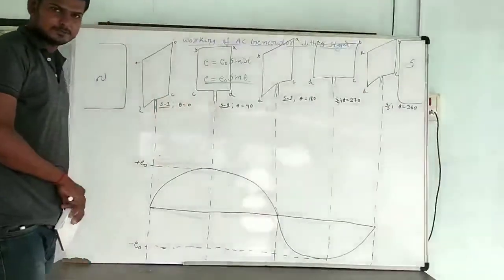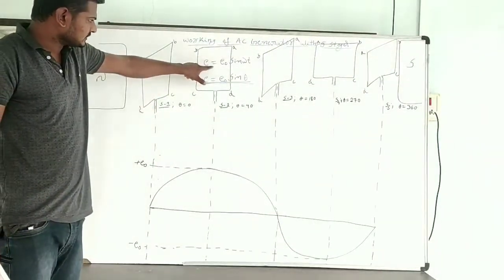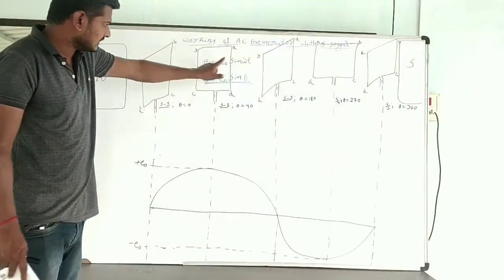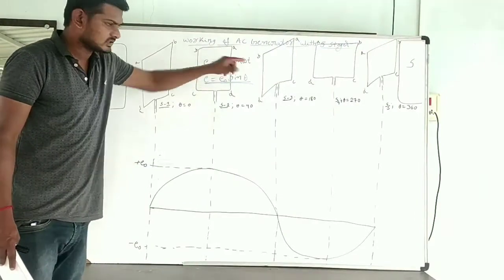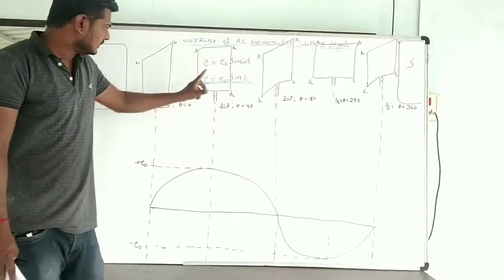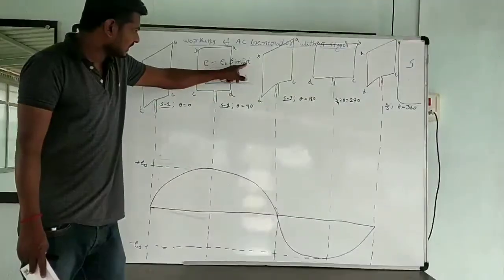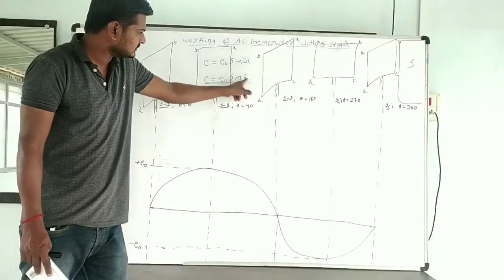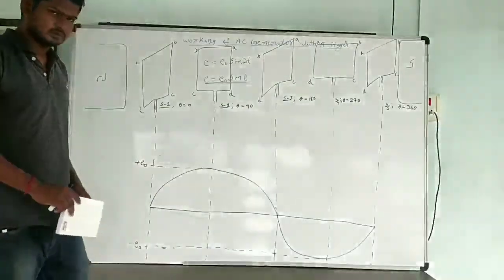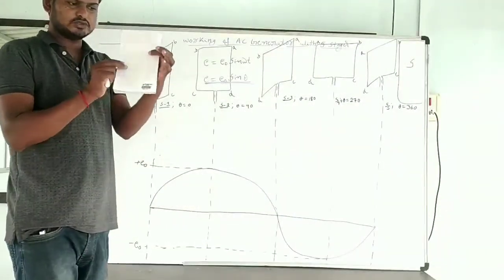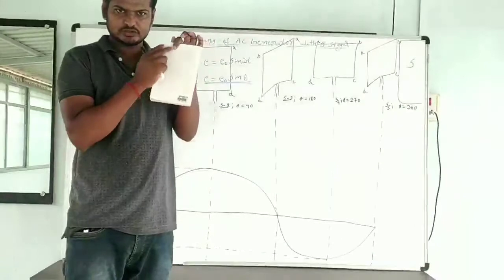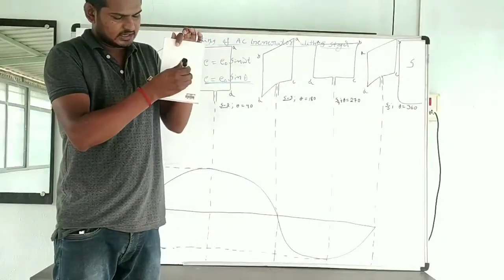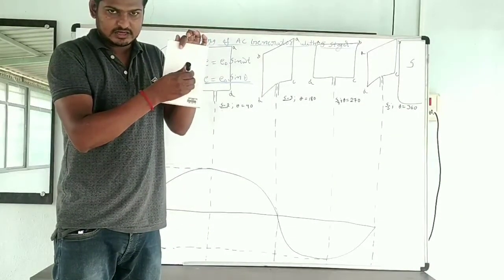That's a little bit simple. Next, already we know the expression for the maximum EMF induced in an AC generator. E is E naught sin omega t. Here in place of omega t, what we can write? Theta. Omega t, angular velocity into time, is theta. This one I am going to assume as a coil. This is the area vector.